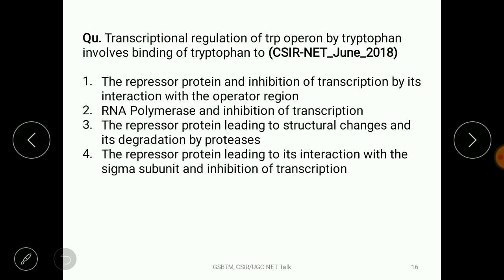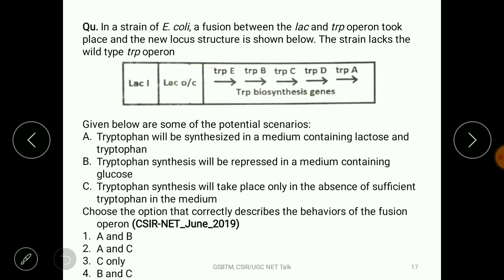The next question is, the transcriptional regulation of the trp operon by the tryptophan involves binding of tryptophan to the repressor protein, and inhibition of the transcription by interaction with the operator region. This is a very simple question.